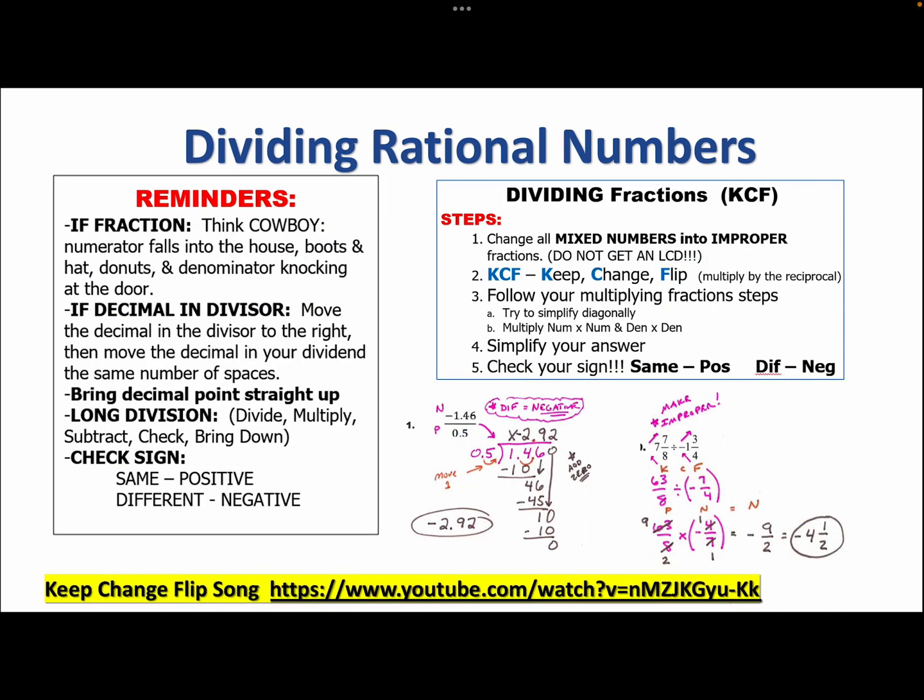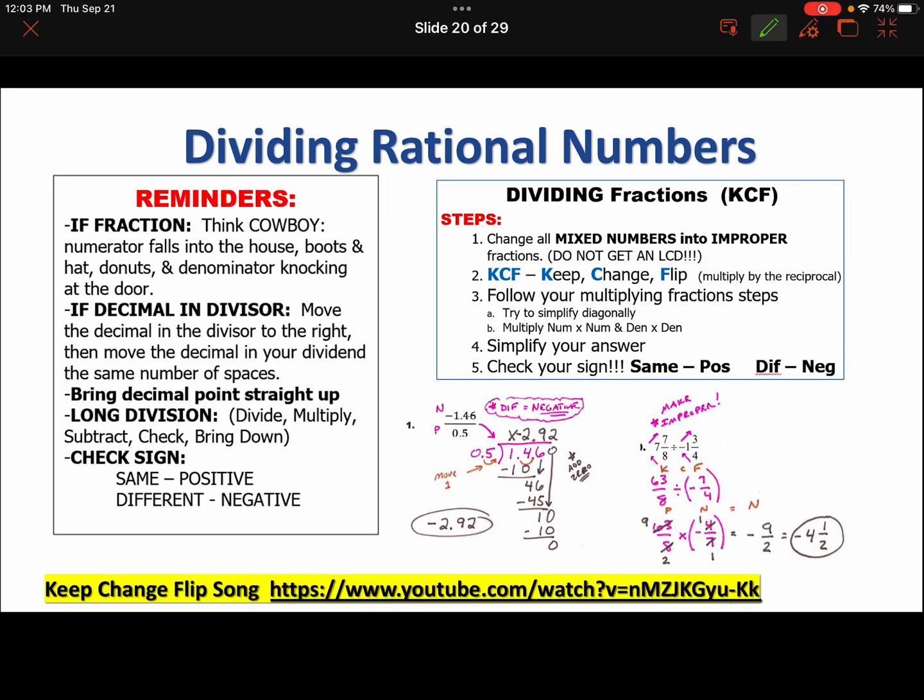Division reminders. So once again, on the left, this is division with, if it's a fraction, think cowboy, top divided by bottom. If it's the other way around, it's the first number goes inside the house, divided by the second number is the divisor. Remember, you have to move the decimal point over if there's a decimal in the divisor. As we did here, we moved over 1. We're going to move this one over 1, and then do our division. Bring your decimal point straight up.